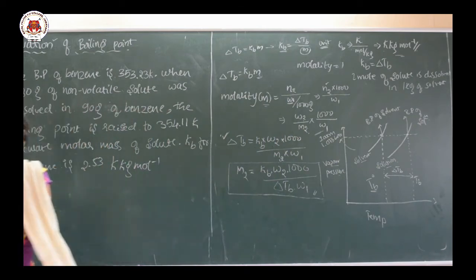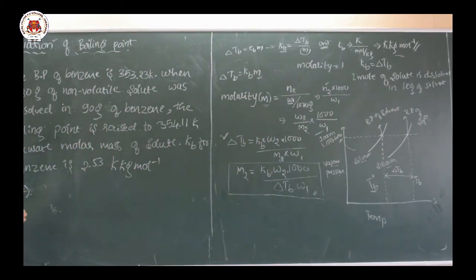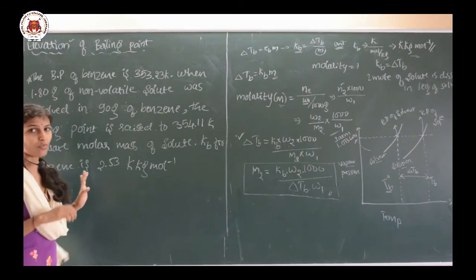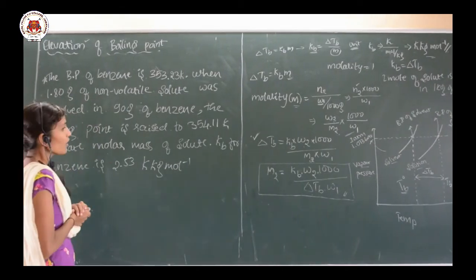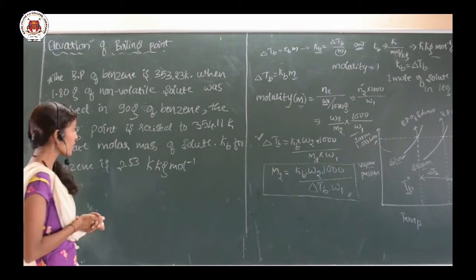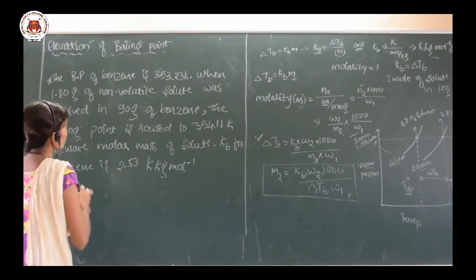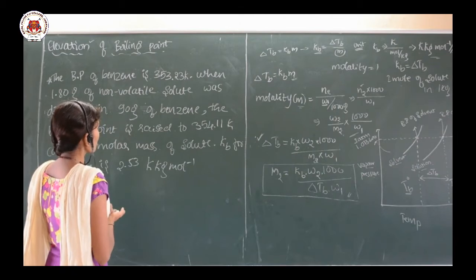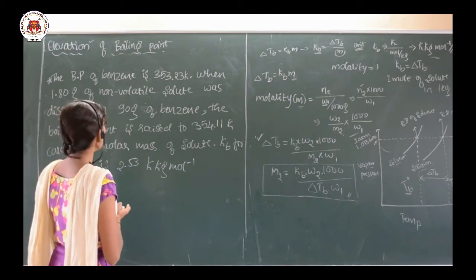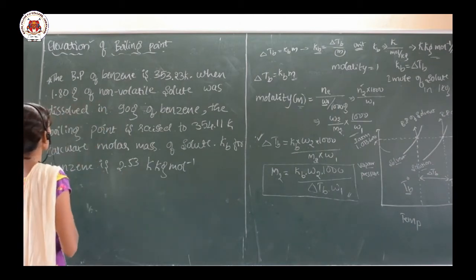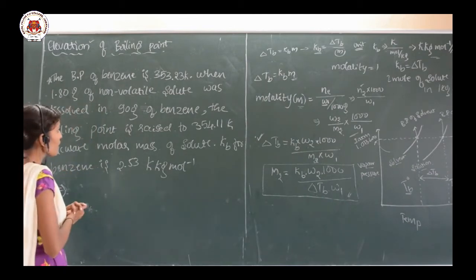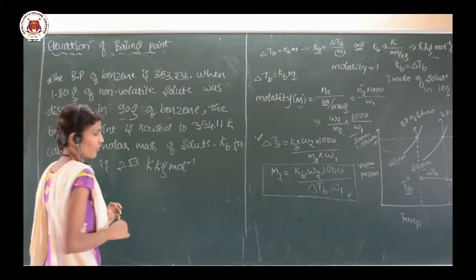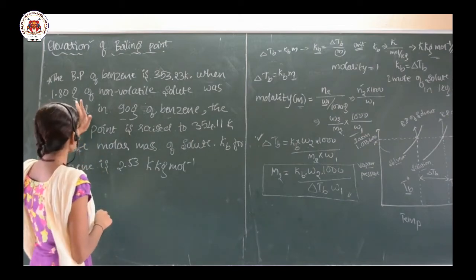And now let us go for the problem. One of the problems is based on the elevation of the boiling point. Here the boiling point of benzene is 353.23 Kelvin when 1.80 gram of a non-volatile solute was dissolved in 90 gram of benzene. It means they have given the solute and solvent.